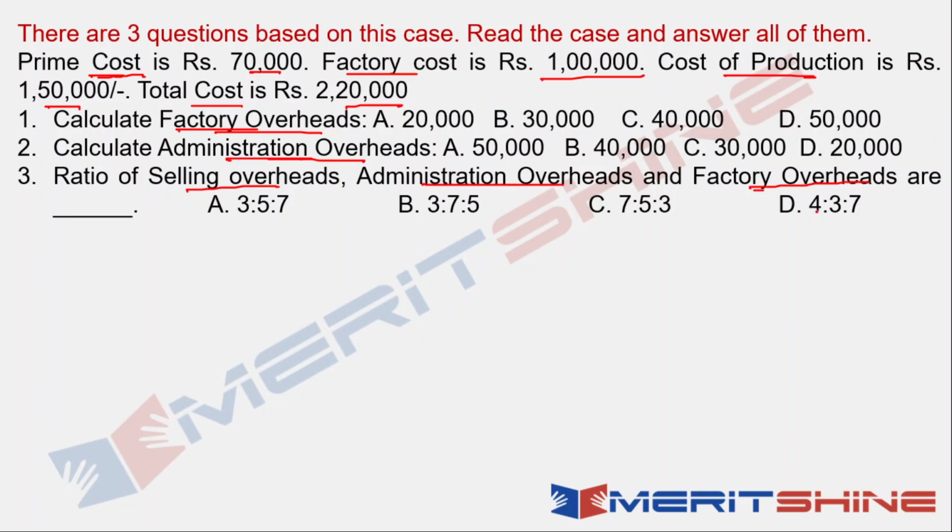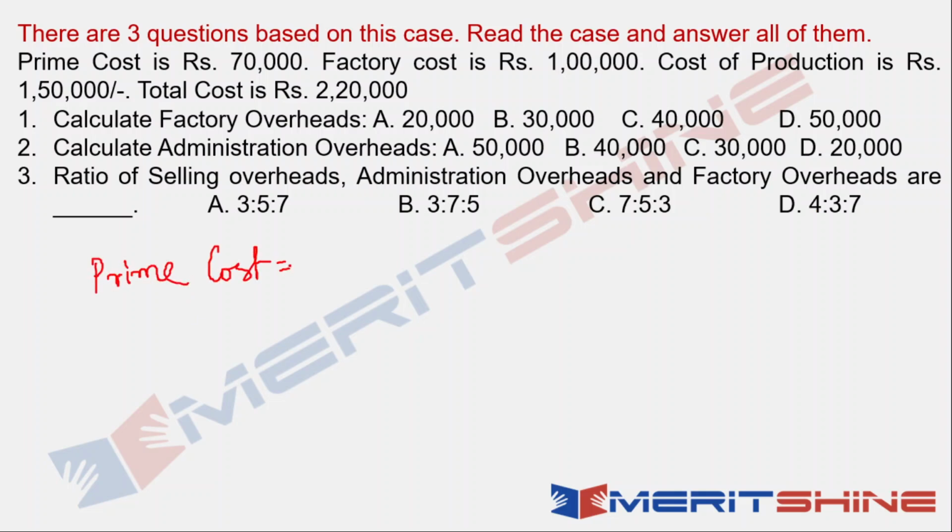Okay, so if you have these three questions, what we are seeing is we'll have to find out the overheads. Therefore, all of these costs are related in some way or the other with the overheads. You should remember them. If you don't remember them, let's revise it once and then you'll recall it, and then we'll do this question. So the first is prime cost. What did we learn? What is prime cost? Prime cost is the cumulative of all direct cost. So direct material, direct labor, and direct expenses.